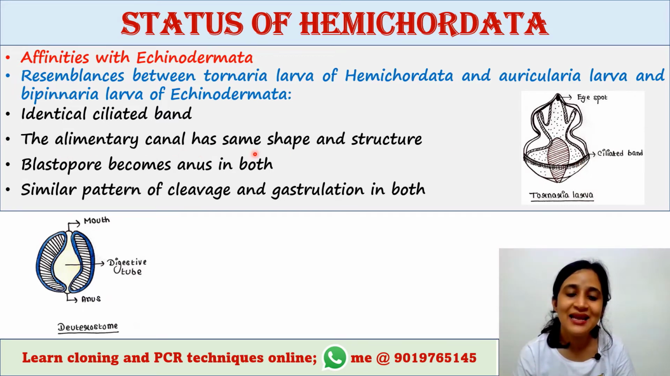The alimentary canal has the same shape and structure. The alimentary canal is actually the digestive tract, which has the same shape and structure in both of them. Blastopore becomes the anus in both. The blastopore that is present in the embryo at its gastrulation stage is the opening, and it becomes the anus in both of them. The pattern of cleavage and the pattern of gastrulation are also similar in both of them.